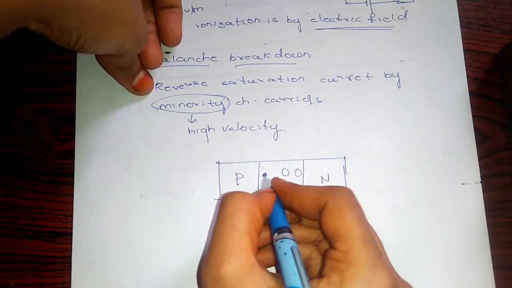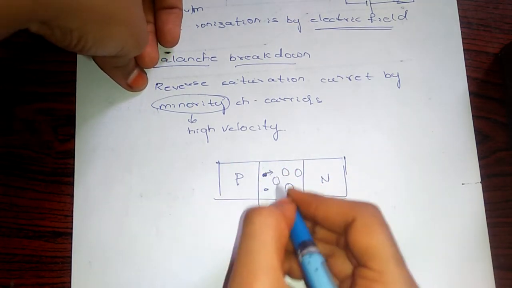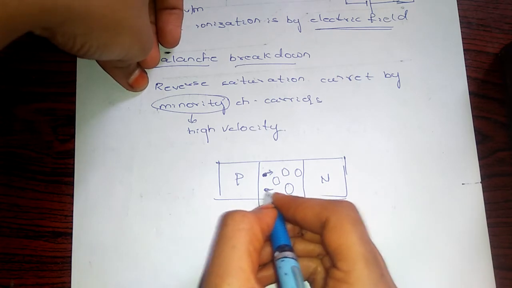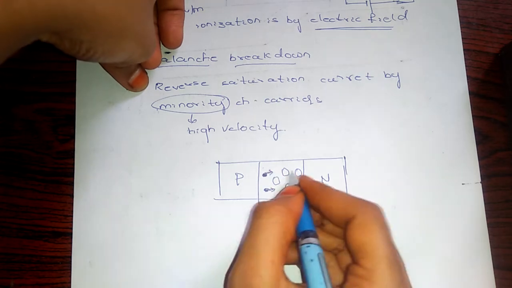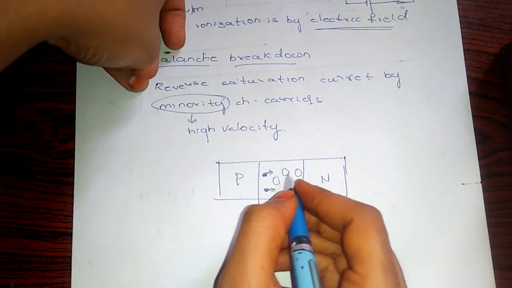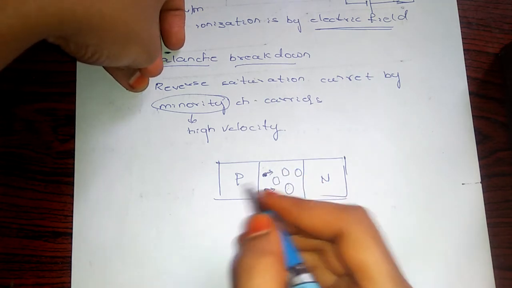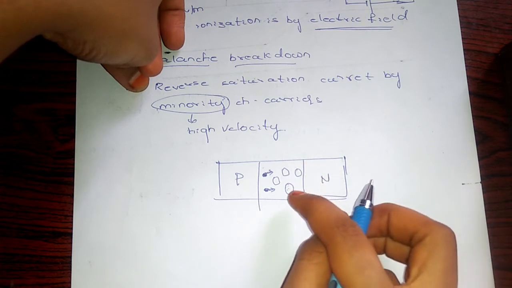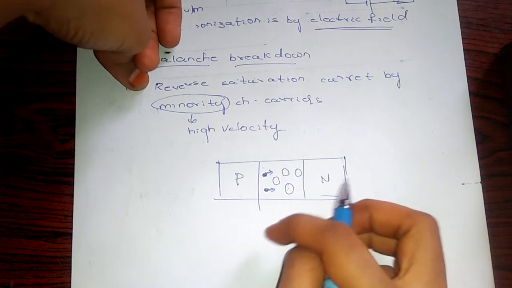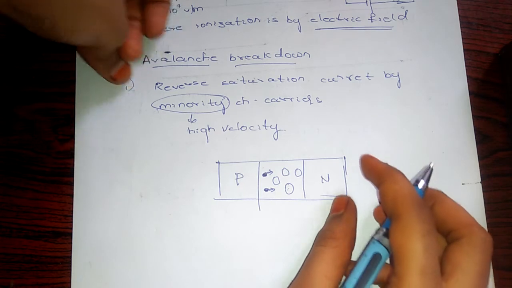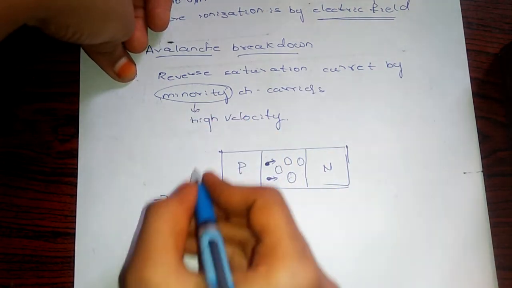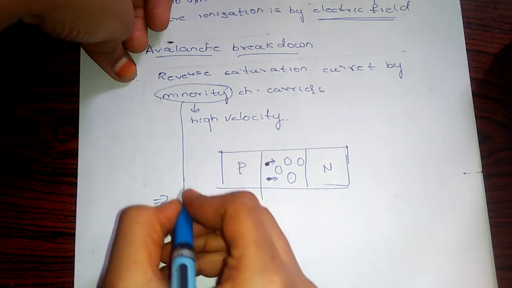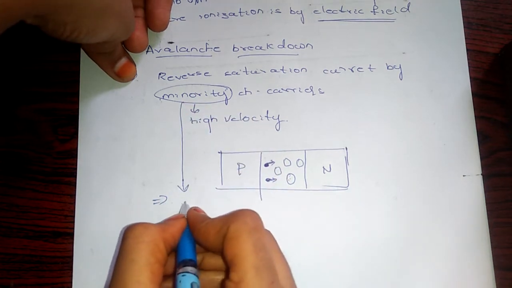Having very high velocities, these charge carriers go and hit these bonds, and by hitting, the bonds will break out. After breaking out, the electron-hole pairs will be formed. So here you can notice that the minority charge carriers have high velocity.